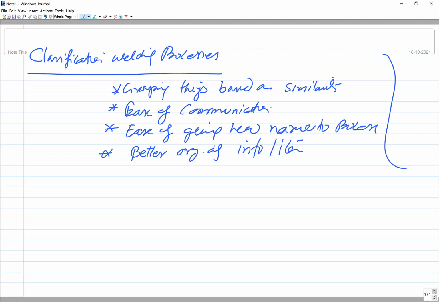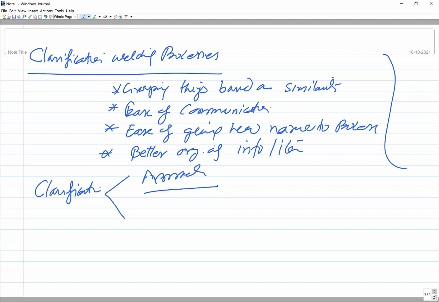There are two broad ways by which we try to classify these. The classification of these joining processes or welding processes is based on two broad factors. One is the approach, how we are doing it: whether by fusing the things together, through plastic deformation, or developing the joint through a combination of heating plus deformation, using the application of resistance heat.